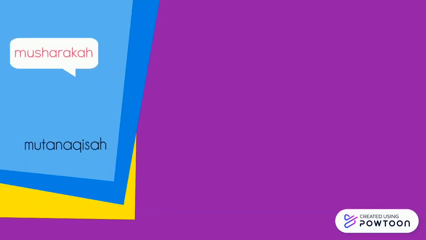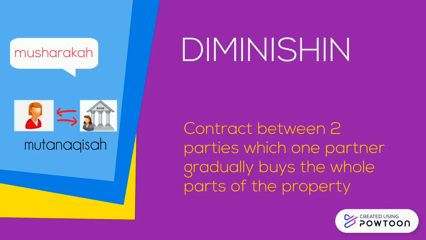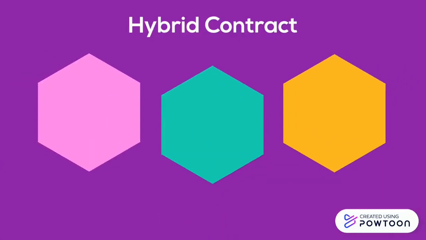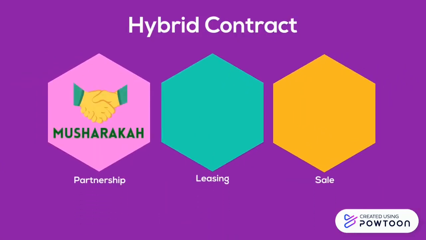Musharakah Mutanaqisah is a contract of partnership between two parties where one partner gradually buys the whole parts of the property. It is known as diminishing musharakah. It also is an innovative and flexible tool for Islamic financing in the area of business working capital, asset acquisition and property venture. Musharakah Mutanaqisah is a combination of musharakah, ijarah and al-bay.